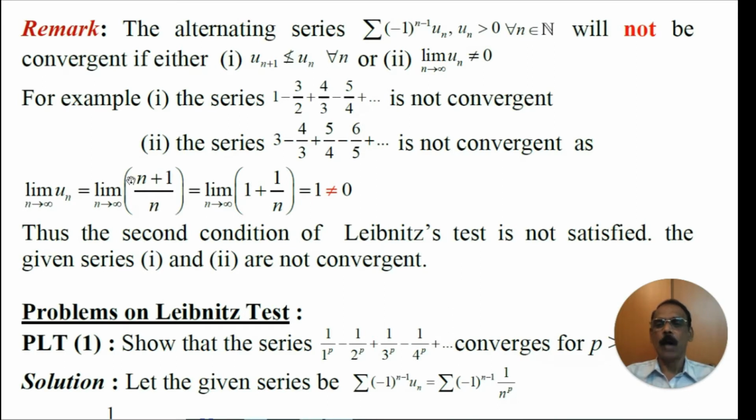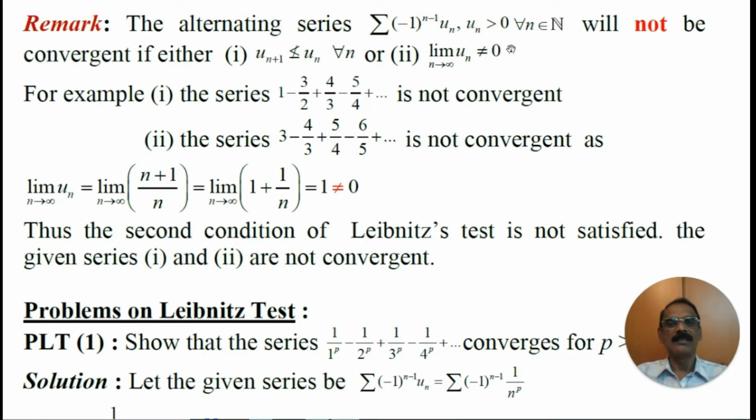Let us take n out from n+1. Then we get n(1 + 1/n), and hence these two n get cancelled. Therefore, the limit of 1 + 1/n as n tends to infinity: when you apply n tends to infinity, 1/n tends to 0. Therefore, 1 + 0 equals 1, which is not equal to 0. That is, the second condition of Leibniz test fails, and hence these two are not convergent series.